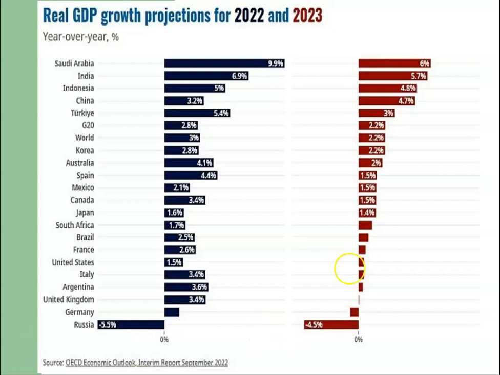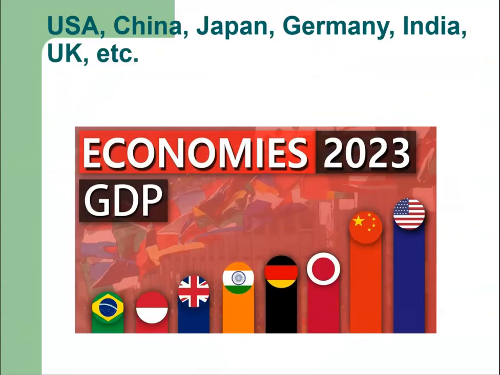For Germany, the statistics are not available, but for Russia, it is projected that the Russian economy will shrink by 4.5%. Here you can see these are the world's largest economies in terms of GDP for 2023. The topmost country is USA, then there is China, and then there is Japan, we have Germany, we have India, we have UK, and so on.